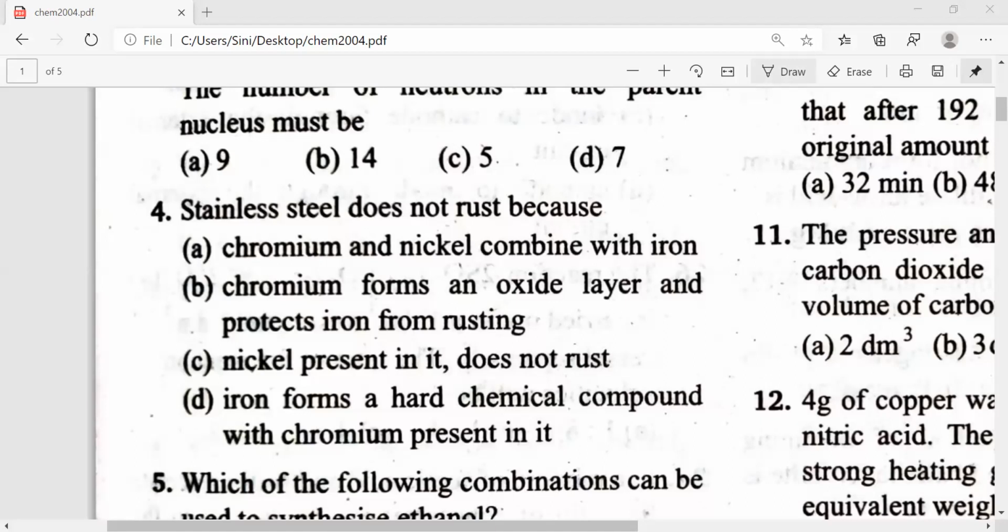So I think everyone is giving the correct answer in this.